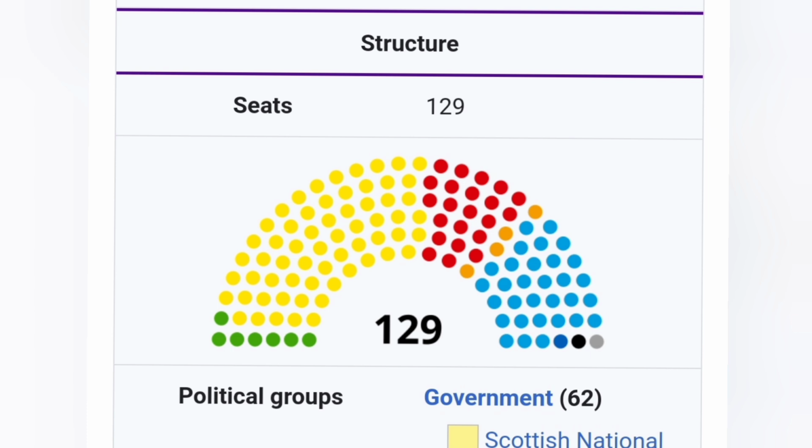All right, so currently the Scottish National Party is in power in Scotland. And remember that this is the legislature that would make laws with respect to those devolved areas that we spoke about a moment ago. So let's look now at what the meaning of MP is in Scotland.